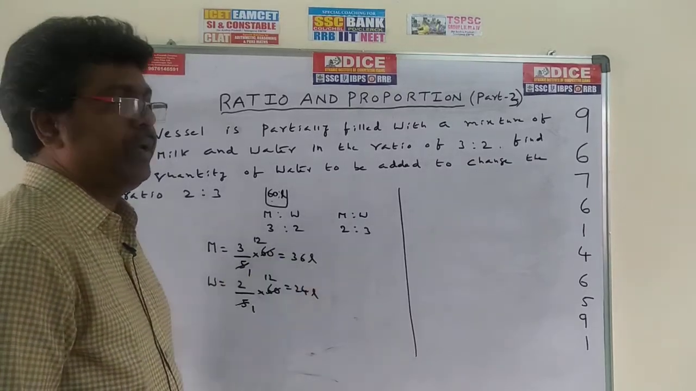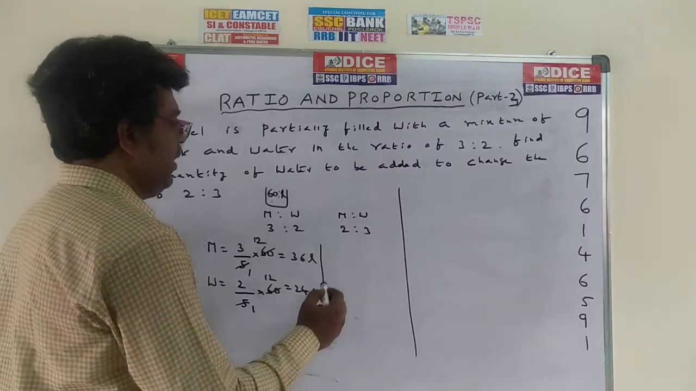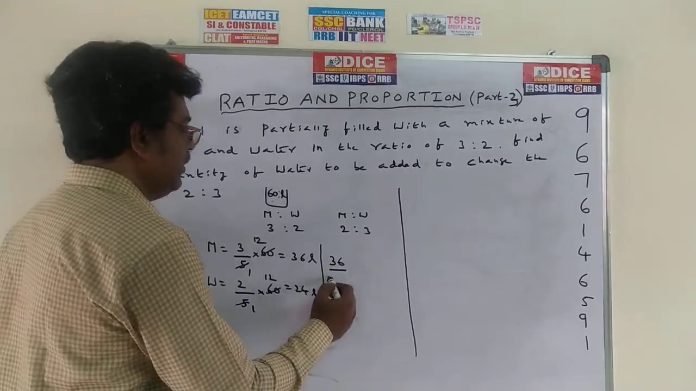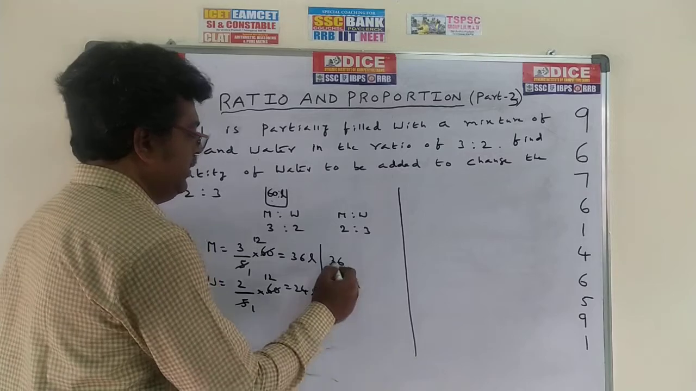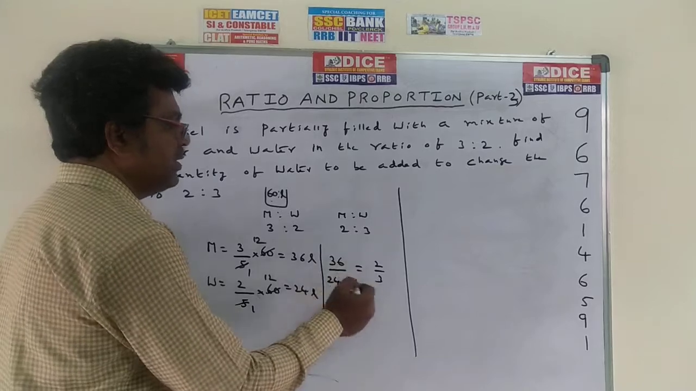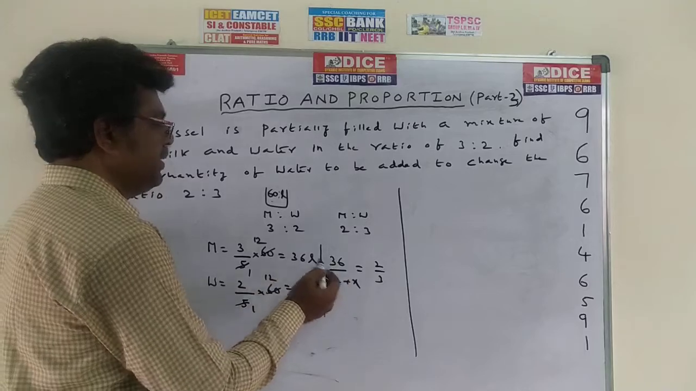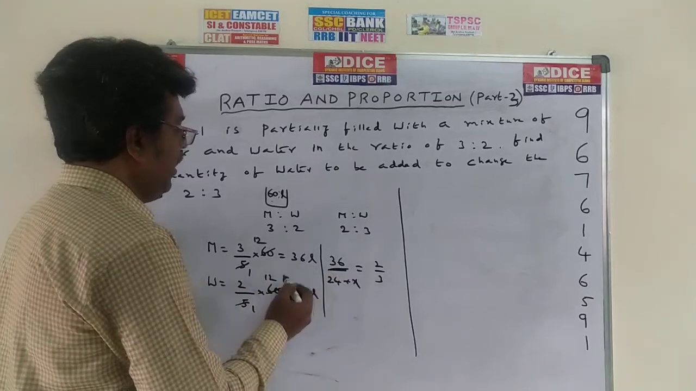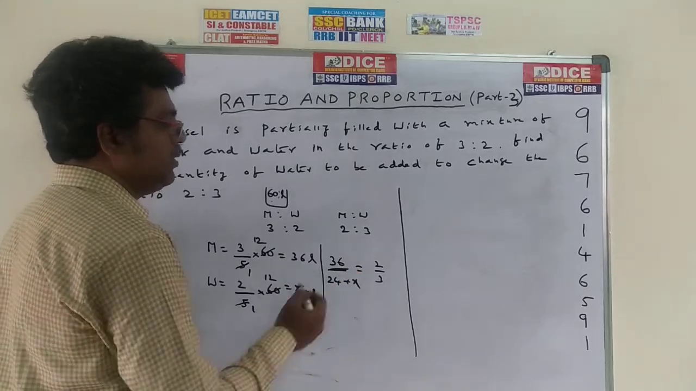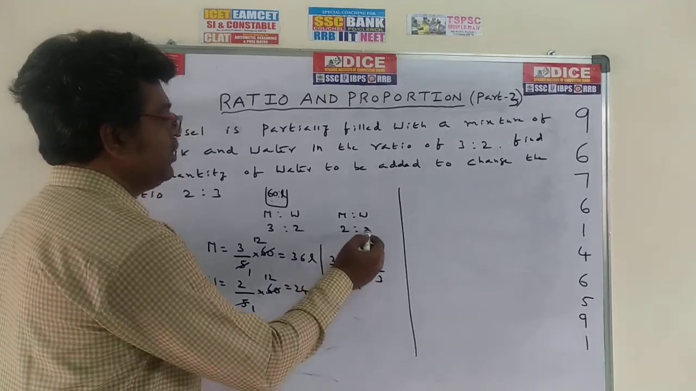Now it will be changed to 2:3. For this, water is added, so you can write it like this: 36 liters milk as it is, by 24 liters water. For water, some x liters water is added. This ratio becomes 2:3, means 2/3. Now once again note this step. Milk has no change, water is added, that's why I am taking milk directly as 36 liters. Water is 24 liters plus some extra water x, that is 24 plus x. This ratio is equal to 2:3.